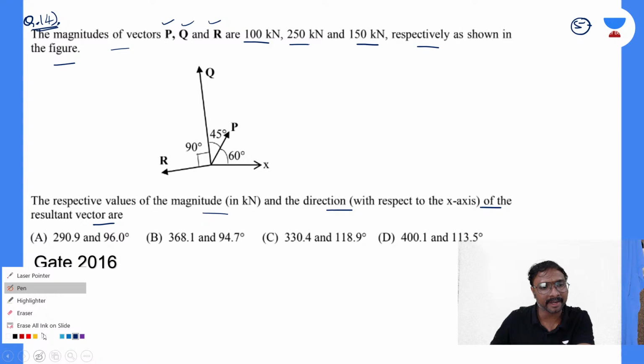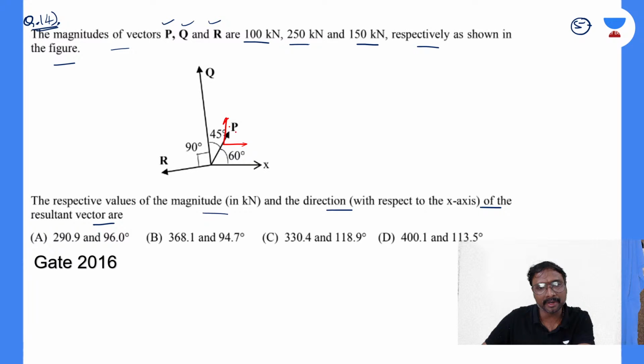So this component of P, if you just observe, this is the vertical component. This is your 60 degrees, right? This is your P cos 60. So this is the right hand side, the positive side, so this is plus P cos 60, right? Plus P cos 60. This is Q, if you just observe, one is in the upward direction and one is in this downward direction. This is your 90 degrees, right?